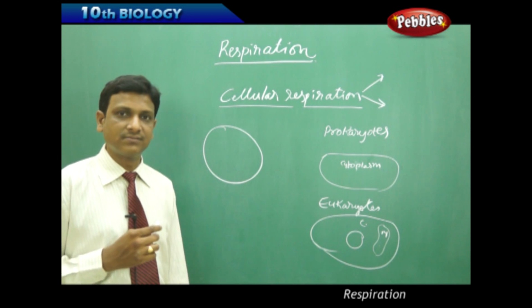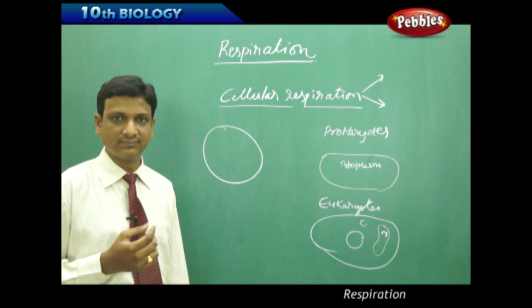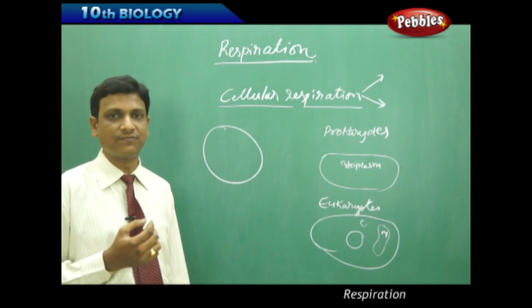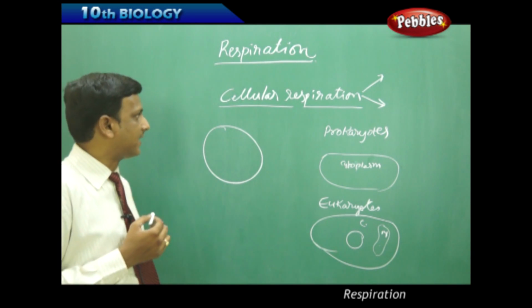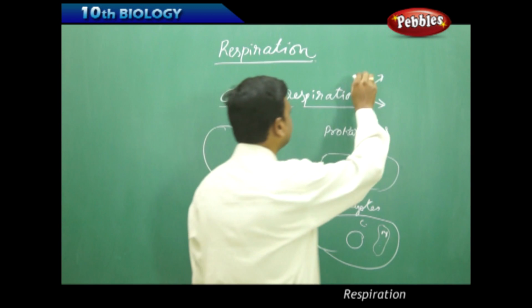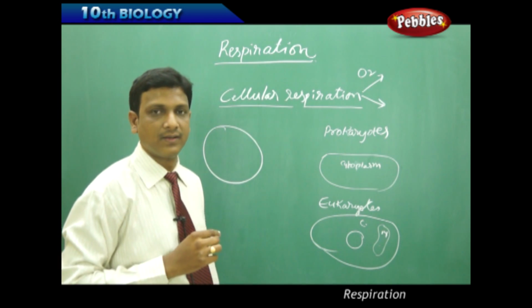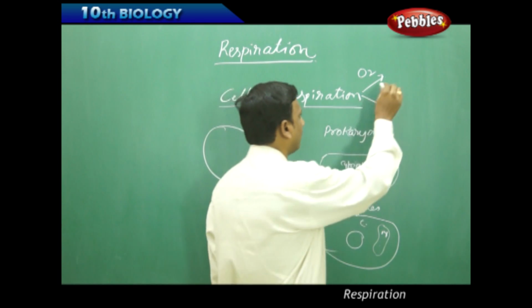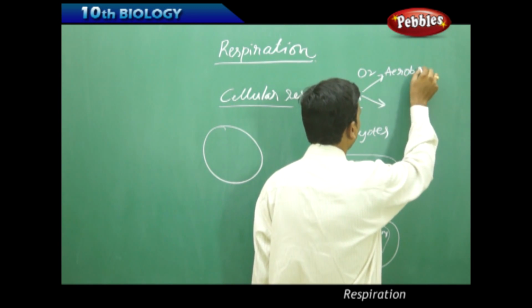And sometimes even in organisms like humans, respiration should take place in absence of oxygen. The respiration that takes place in presence of oxygen is called aerobic respiration.